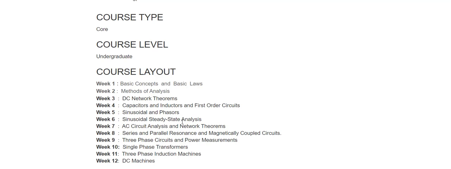If they are solved in a lengthy manner, try to solve them in shortcuts. The benefit is that a weekly assignment is there. You have 12 weeks, and each week you have 10 to 15 questions, depending on what they give. So you can get approximately 120 questions.